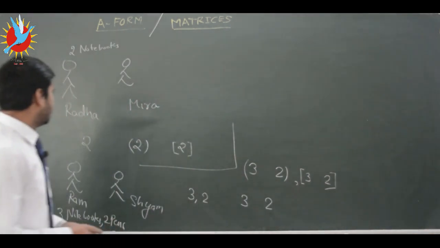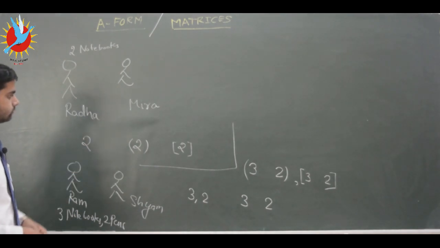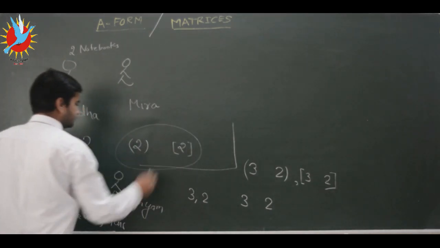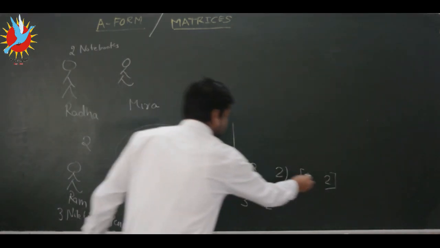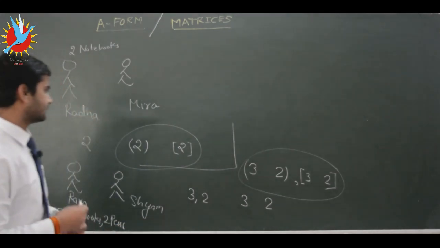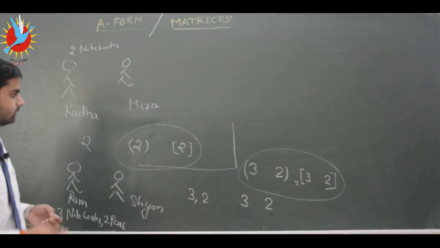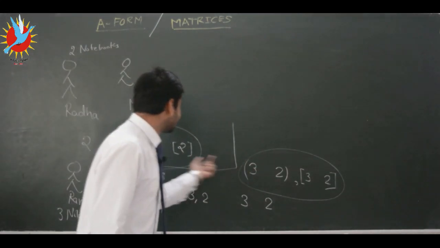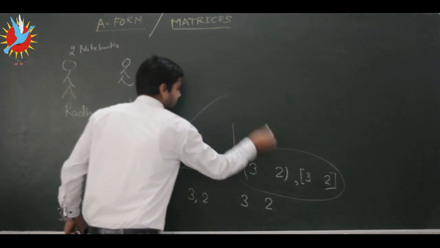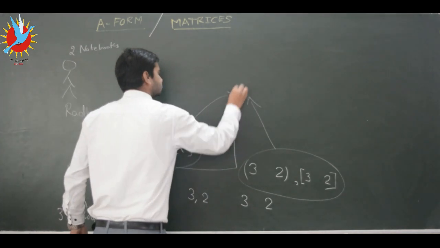So in these two examples we have seen this format of numbers, where someone is writing numbers arranged in a pattern. This arrangement is known as a matrix.